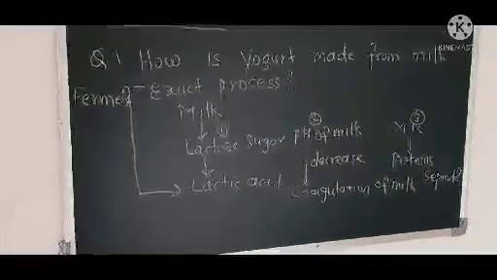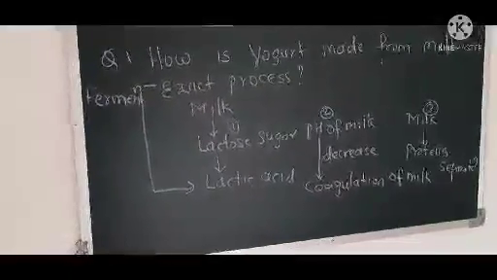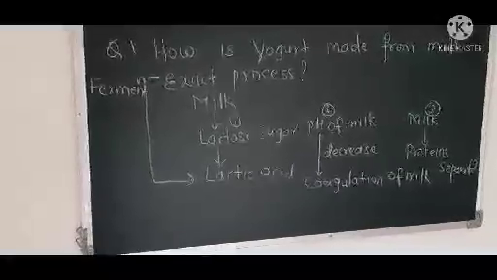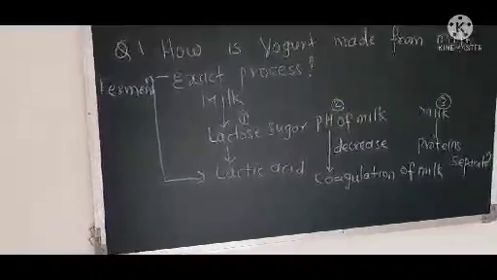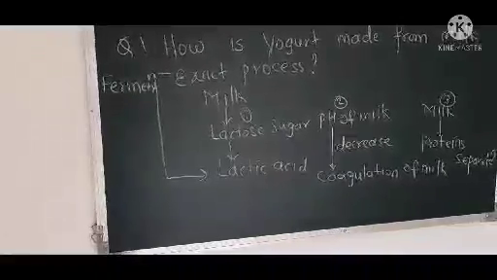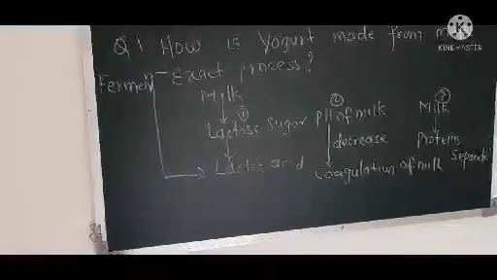So what happens first? The milk sample contains lactose sugar, naturally present inside the milk, and with the help of the Lactobacillus culture, that lactose sugar gets converted into lactic acid. This is the first step.